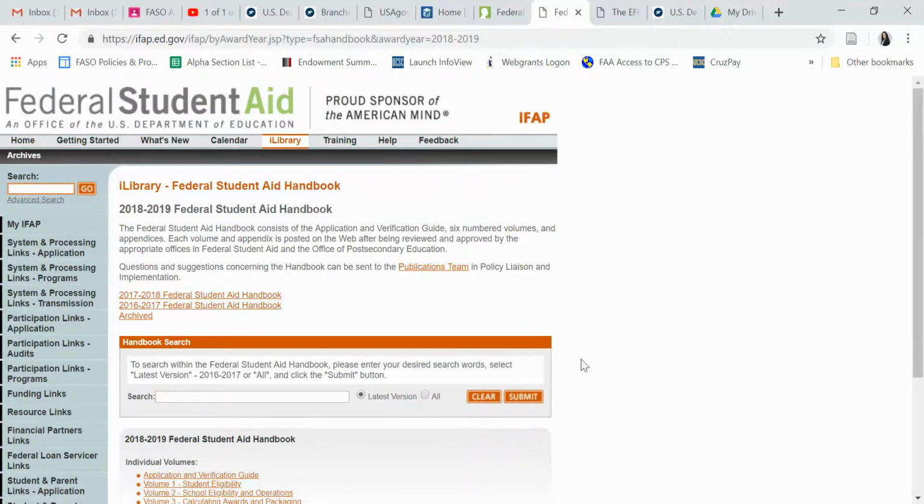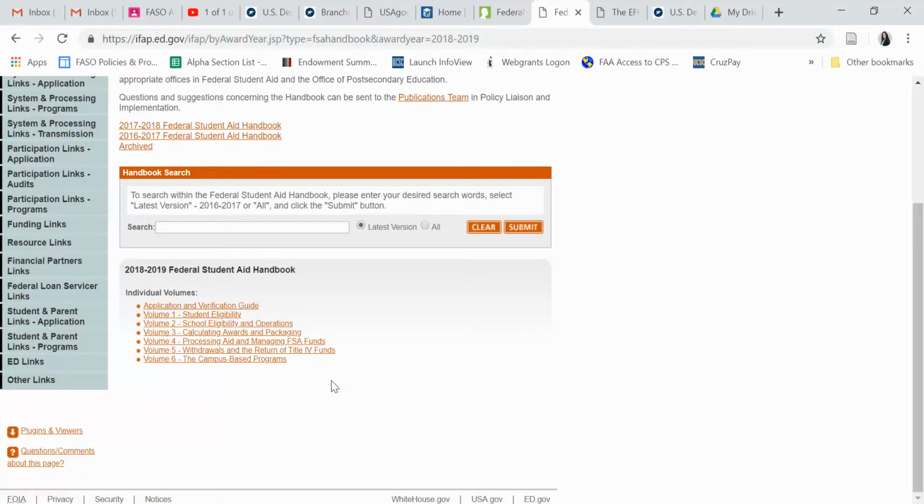But this is really kind of the driving force behind everything we do. It gives us what we're supposed to do in terms of students' applications and verifying those applications, determining students' eligibility for federal aid, our eligibility to maintain administrative capability for federal aid, how we're supposed to calculate awards and package, process. Withdrawals has its own volume, and then of course campus-based programs. And if you click up here, well, this is last year's, but these are all just components of the 18-19 Federal Student Aid Handbook.